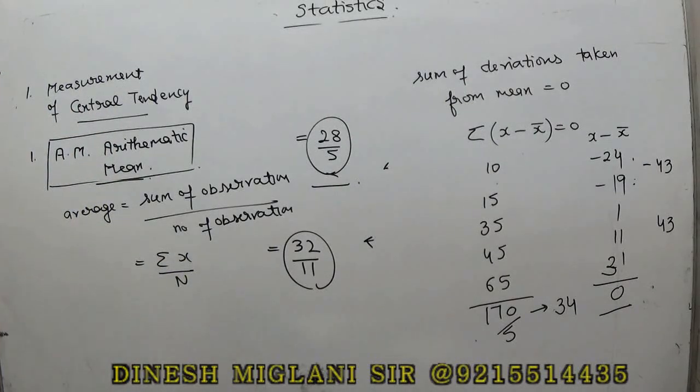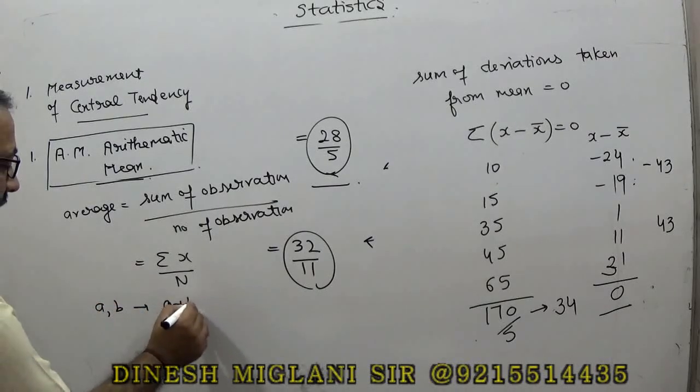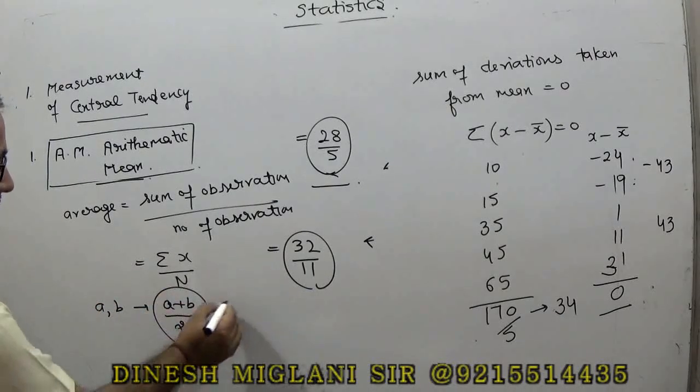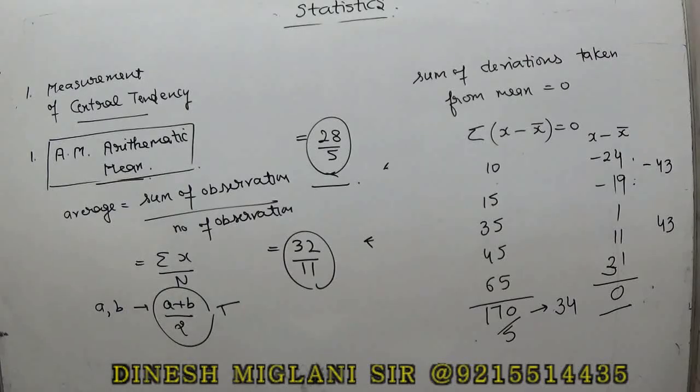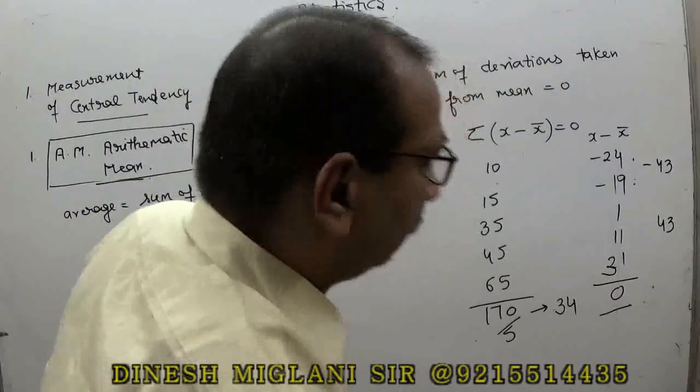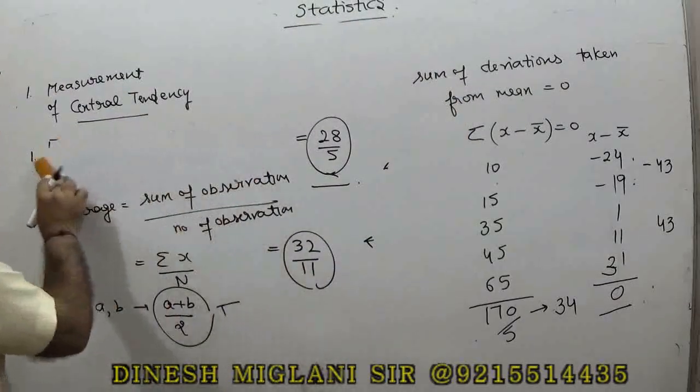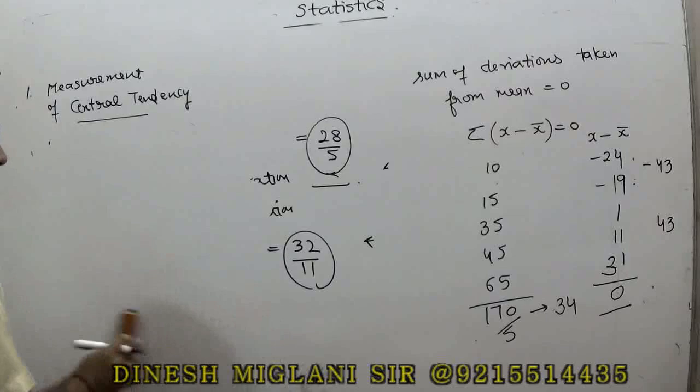Secondly, we can say that if A and B are two numbers, then their arithmetic mean is simply A plus B by 2. Okay. So this is the arithmetic mean. Now, the second measure of central tendency is the geometric mean.